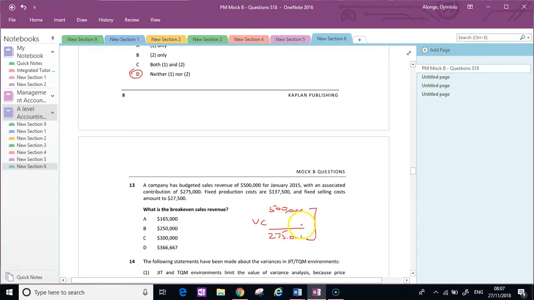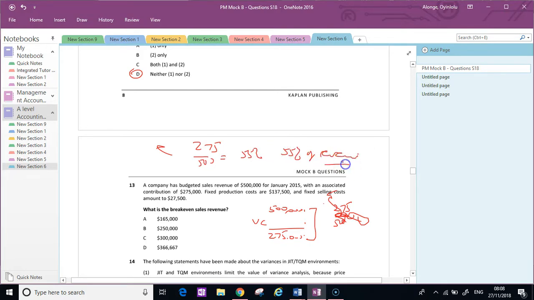It's a constant relationship because these are units. All these three are units. This is the result of the sale of X number of units minus the cost of X number of units. So it's a fixed relationship, given that prices are not changing and variable costs are not changing. So 275 over 500 gives us a fixed relationship of 55% or 0.55. So we know that contribution is always 55% of revenue.